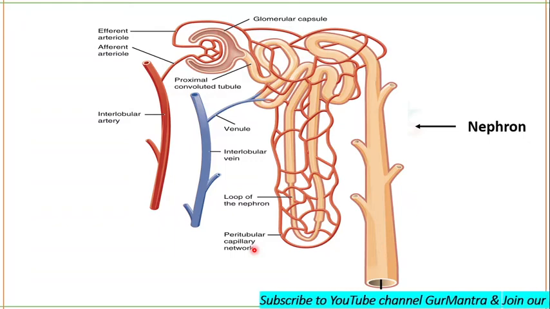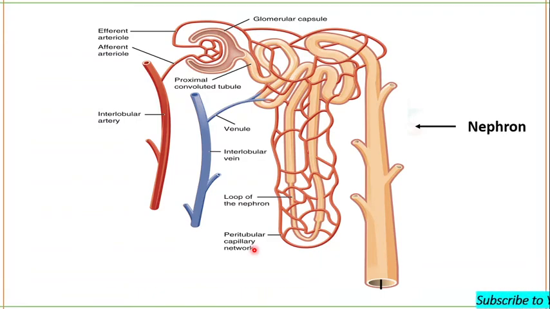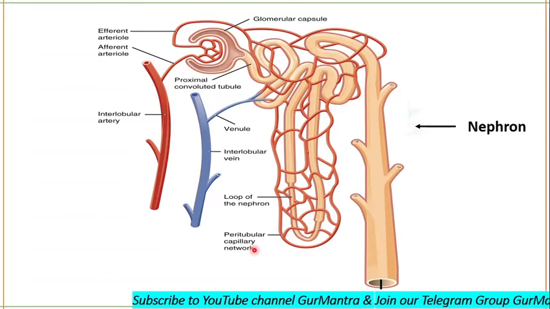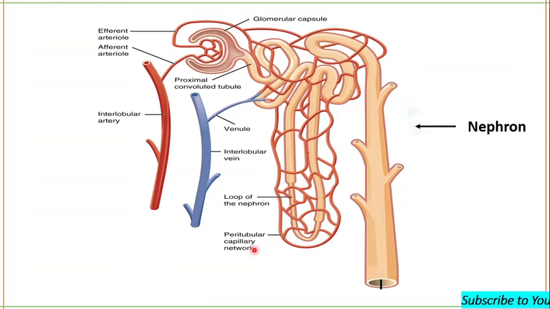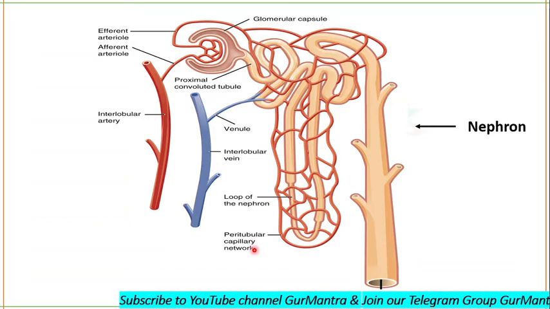These peritubular venules will reunite to form interlobular veins, which reunite to form arcuate veins, which reunite to form interlobar veins. Then these interlobar veins, instead of forming segmental veins, form the renal veins, and these renal veins then open into the inferior vena cava.